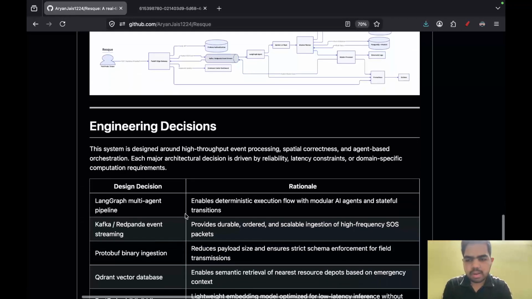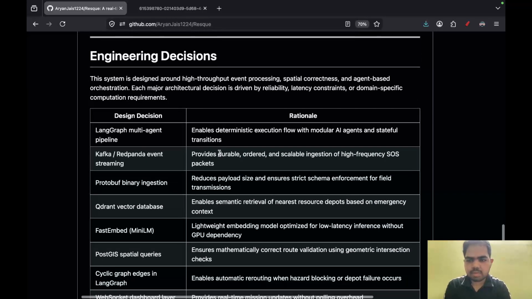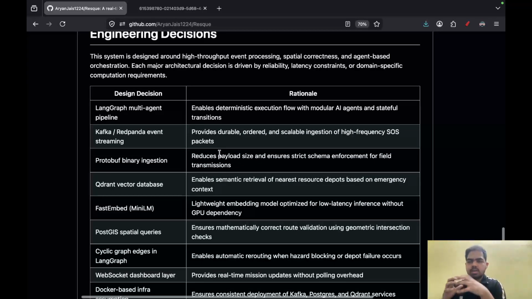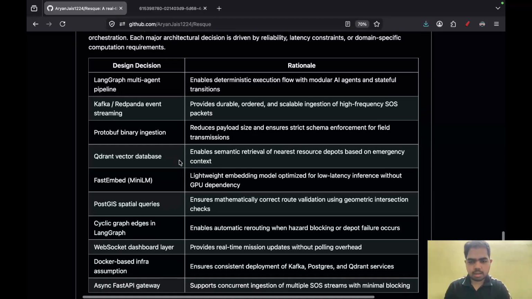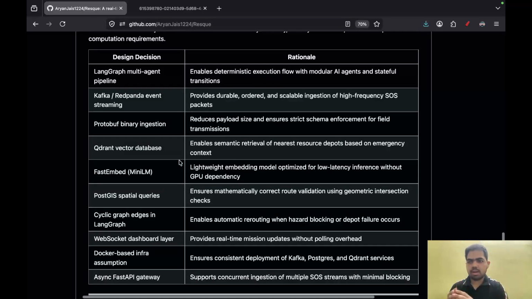Okay. So now again, the engineering decisions that we have. Why did I choose one particular thing for this architecture over the other things? That is also very important. This project took me a good amount of time to make. Everything I designed, I thought about why it is better over the other things. I've used Protobuf over here over the other REST API things because I want the payload size as minimal as possible. So a lot of engineering things I have thought about and designed over a long period of time, and then only I made this application.